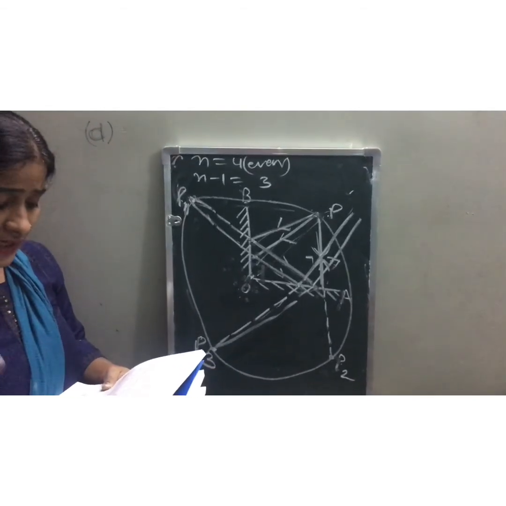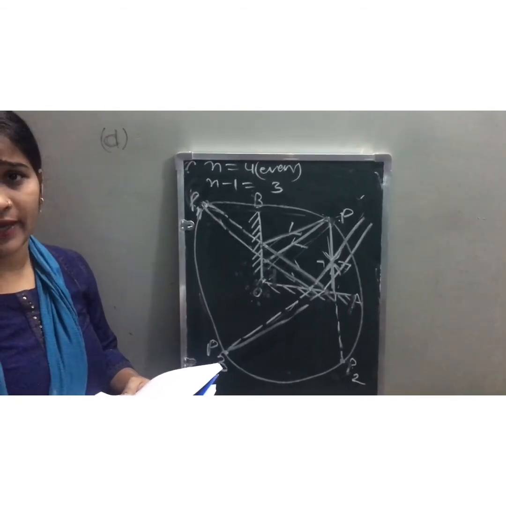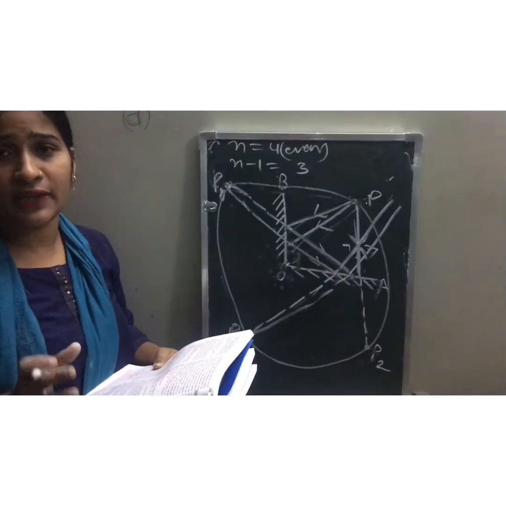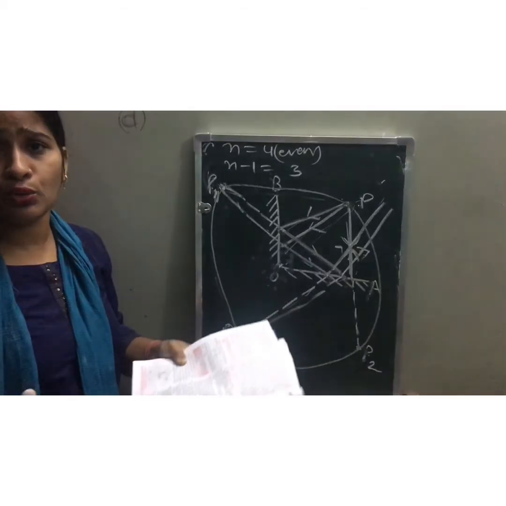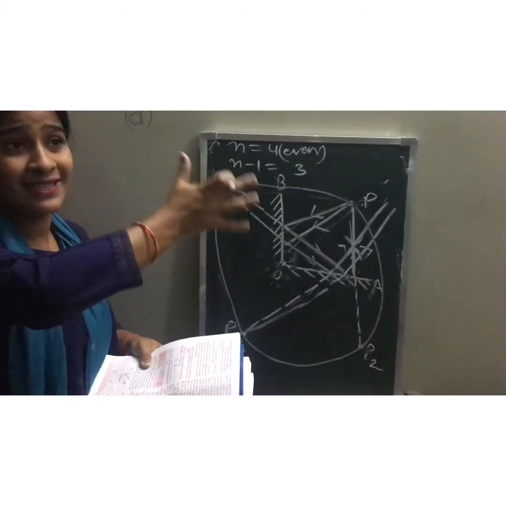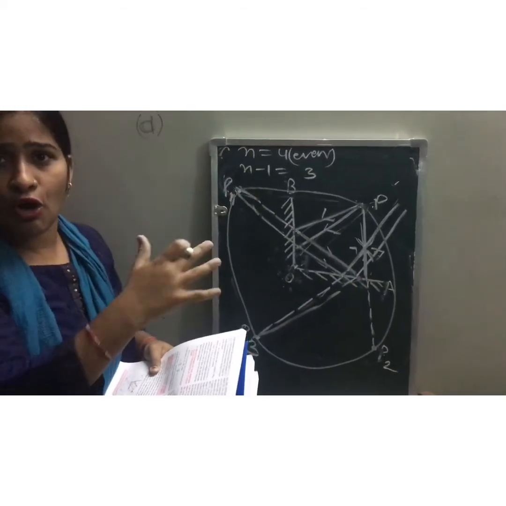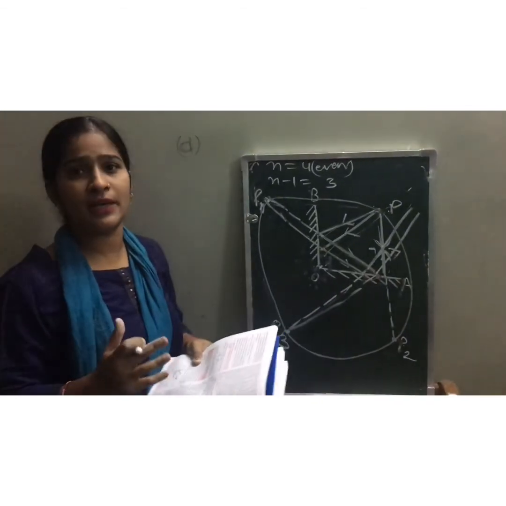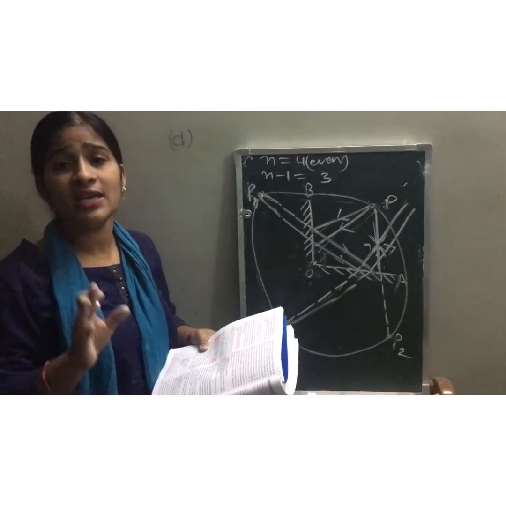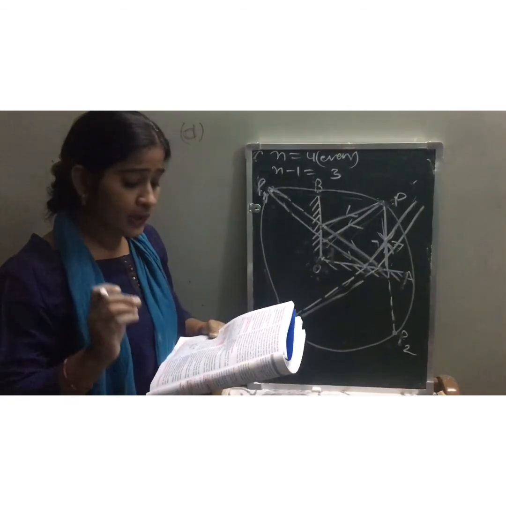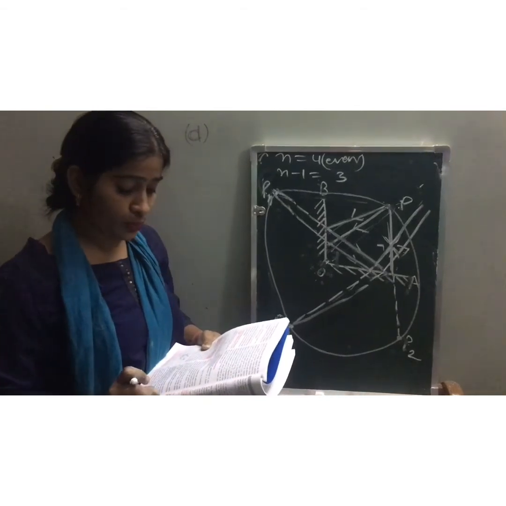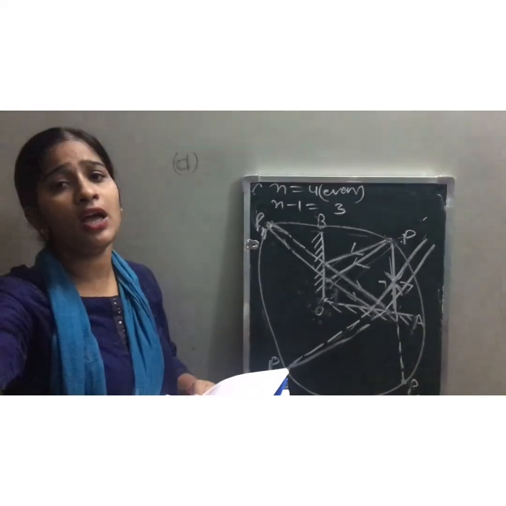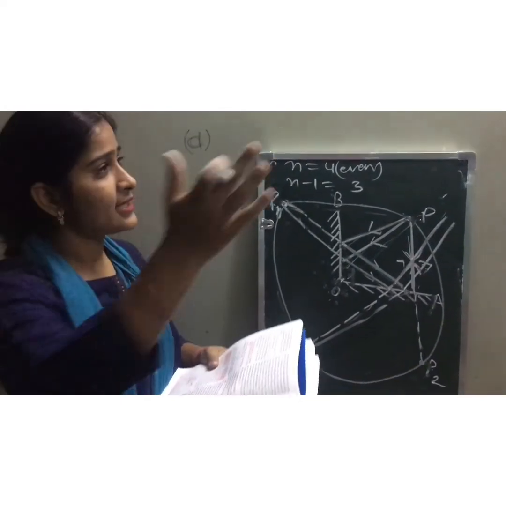Okay children, likewise in the optician's room, plane mirrors are used to increase the effective length of the room. Sometimes the room is not too big, but when they place mirrors on the walls, it gives an illusion that the room is bigger or larger than its original size. In an optician's room, to increase the effective length of the room, it is done by keeping a plane mirror on the front wall and the signboard on the opposite wall.